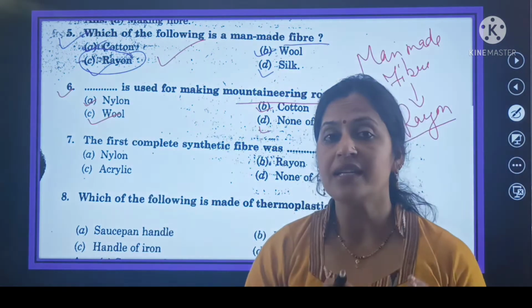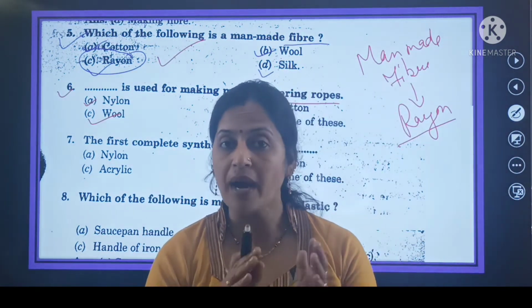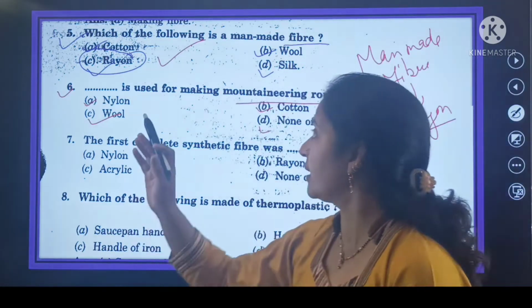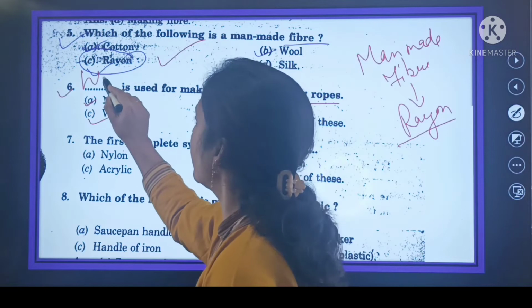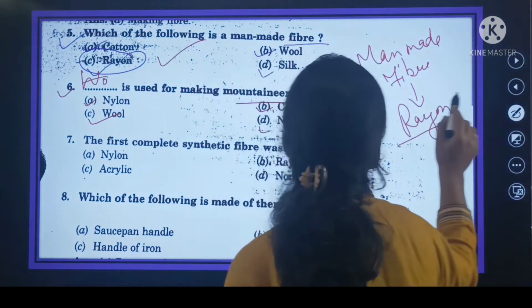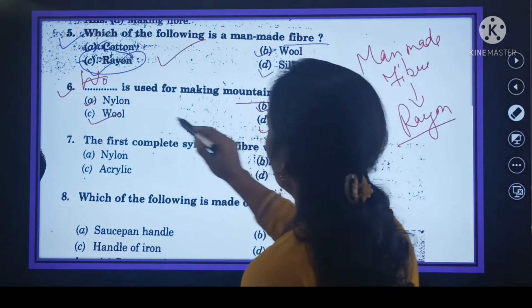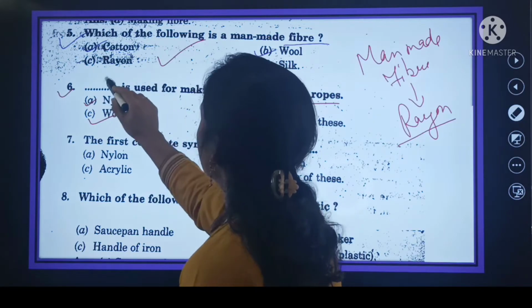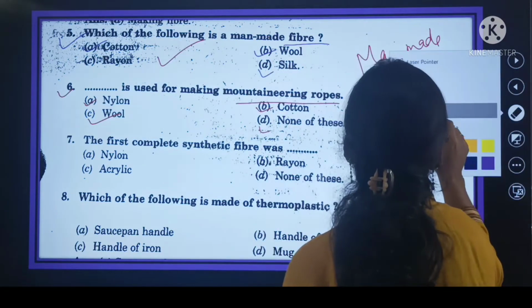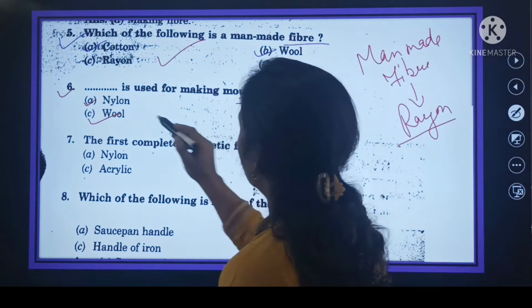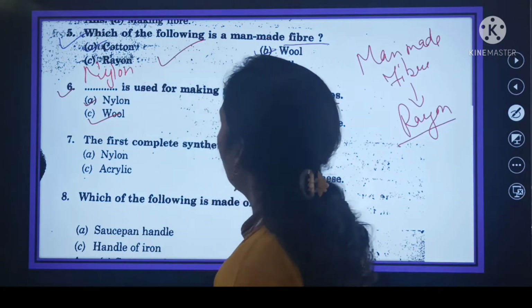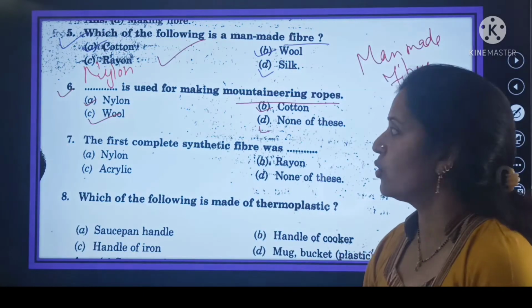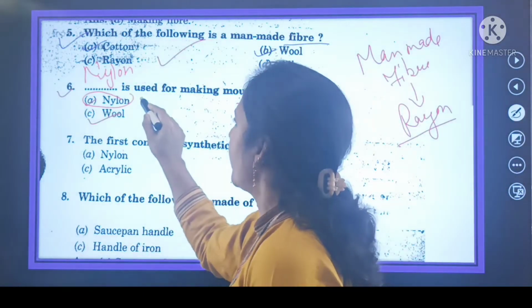Whereas nylon, it is man-made fiber. So by nylon we can make the mountaineering ropes. So here not wool but nylon. Nylon is used for making mountaineering ropes. So here this is the right answer.